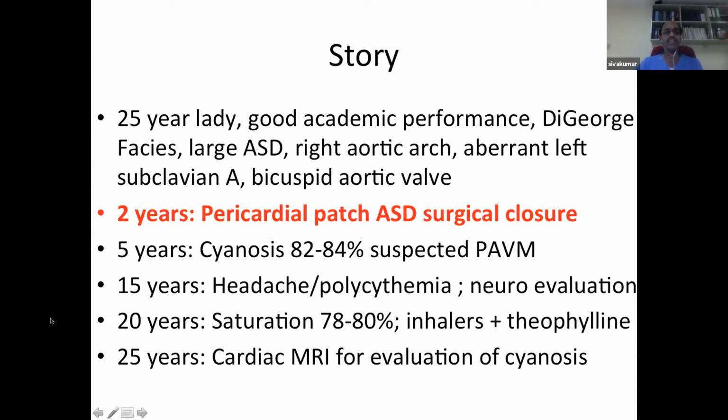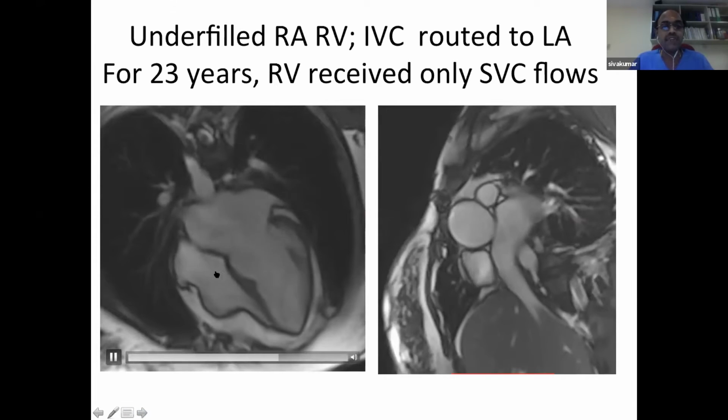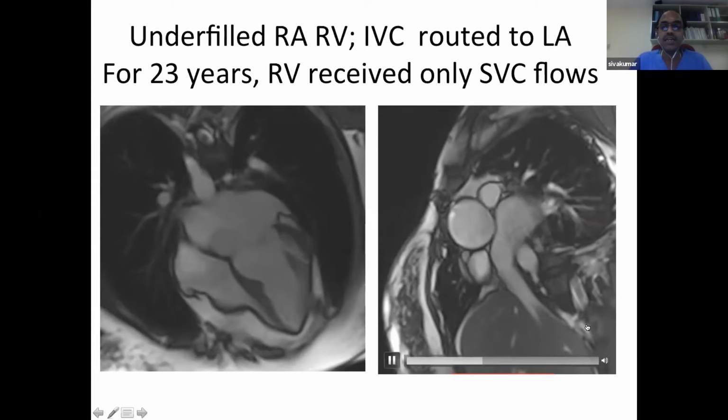Then at around 20 years, she started to become breathless when she joined a college, and she was noted to have a saturation of 78 to 80%. She was diagnosed as possible COPD and started on inhalers and theophylline. At around 25 years, a detailed cardiac MRI was performed for evaluation of cyanosis. Now that cardiac MRI shows RA, RV underfilled, LA, LV adequately filled.